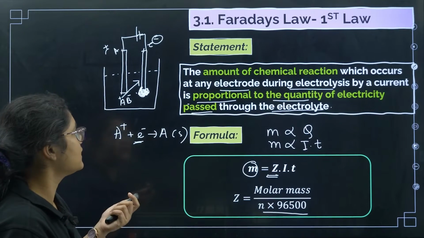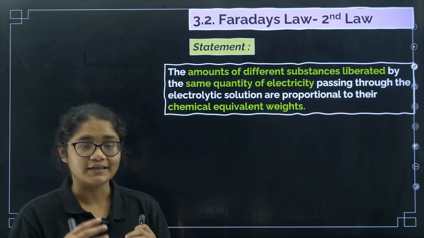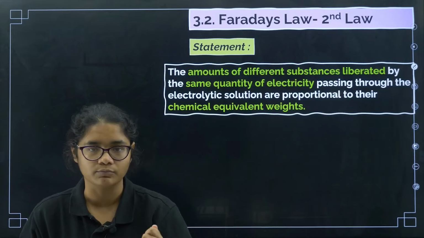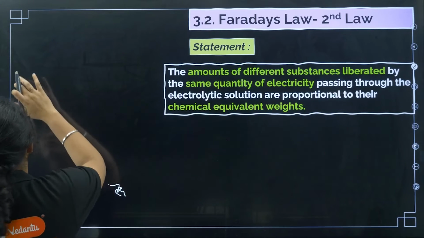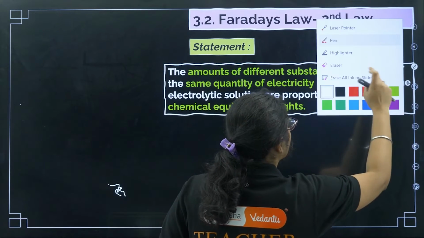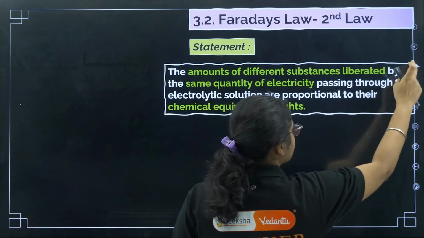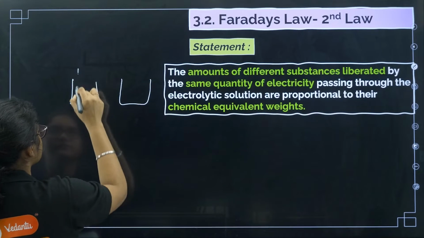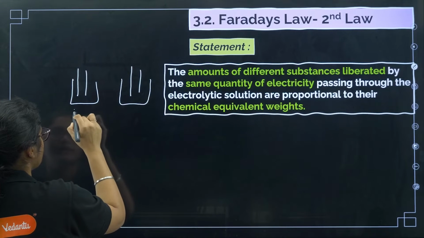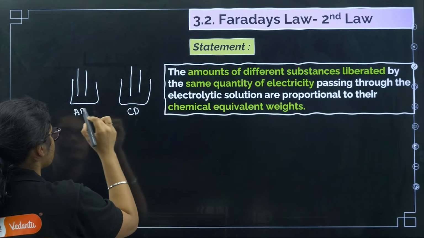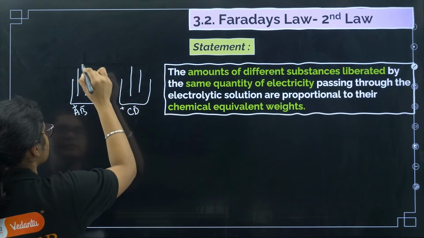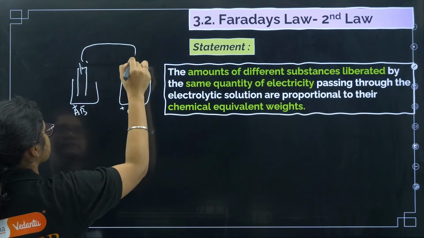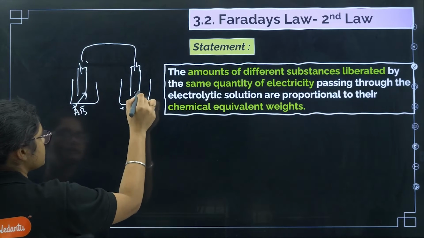Now coming to Faraday's second law. Faraday's second law is used when you have two cells and you are passing the same amount of current to both. I'll give you one example. A diagram here we'll draw and understand. Suppose you have two cells. This is one electrolytic cell. Here you have AB and here you have CD, here A plus B minus, C plus D minus, and these two are connected somehow, and this one is getting deposited here, this one is getting deposited here.